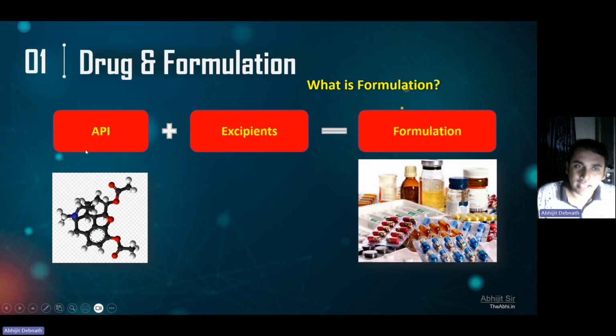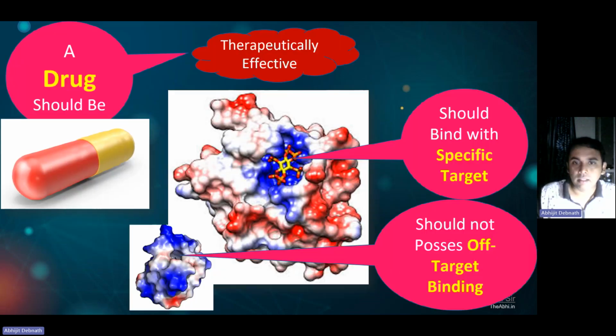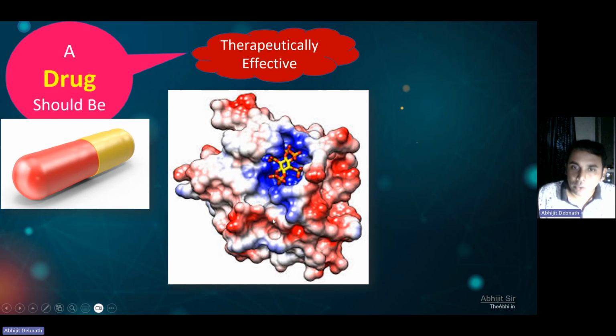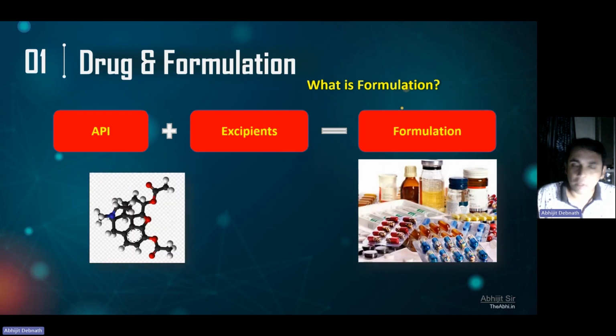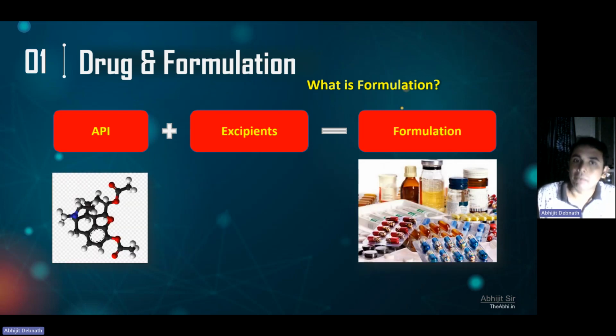We call it an active pharmaceutical ingredient because ultimately it is going to the site of action, binding with this protein and making bonds like hydrogen bonds, van der Waals, or pi stacking with this particular protein and showing its desired therapeutic action. That's why sometimes we call it an API, active pharmaceutical ingredient.